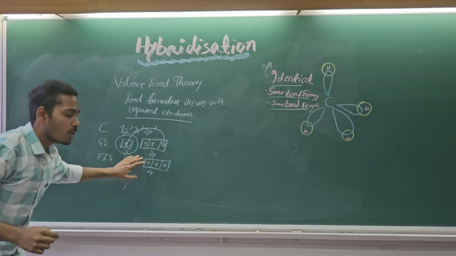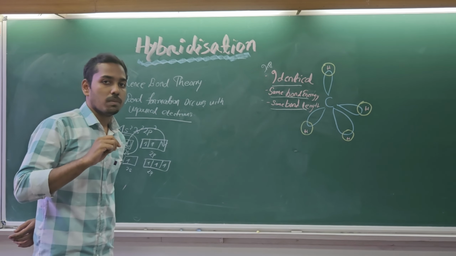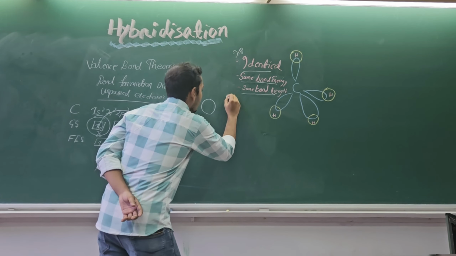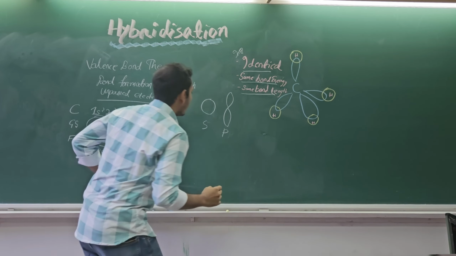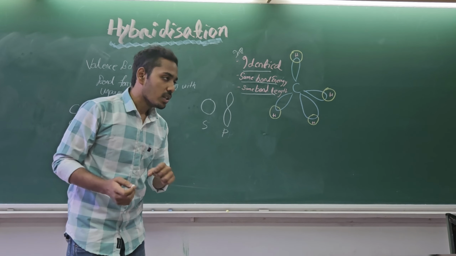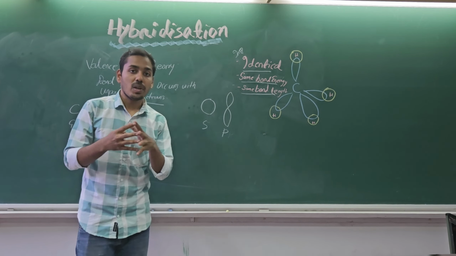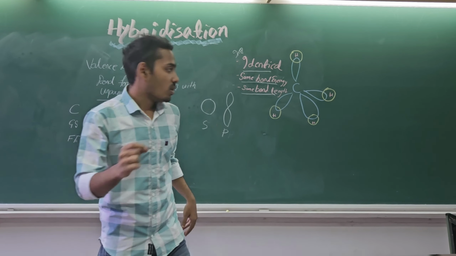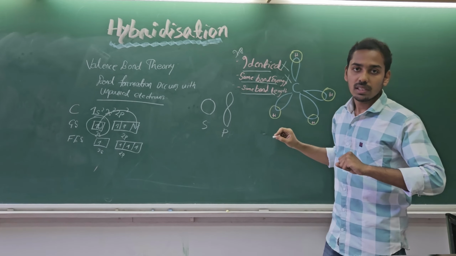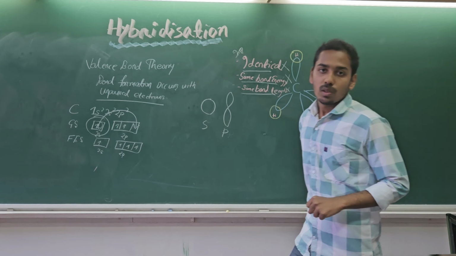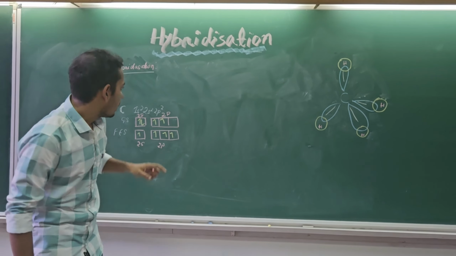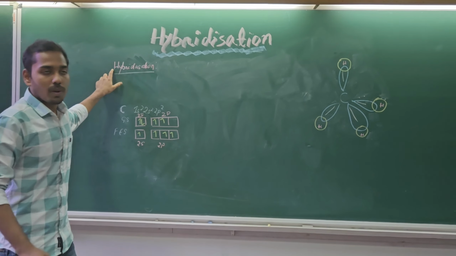Now we have a total of 4 unpaired electrons, but still there is a problem. S has a spherical structure and P has a dumbbell structure, right? So both of them have different structures as well as different energies. So when the bonding occurs between the S and the P orbital, the bonds that are going to form are not going to be identical, not going to have the same bond energy, and not going to have the same bond density. To solve this problem, we introduce the concept of hybridization. Let's now talk about hybridization.